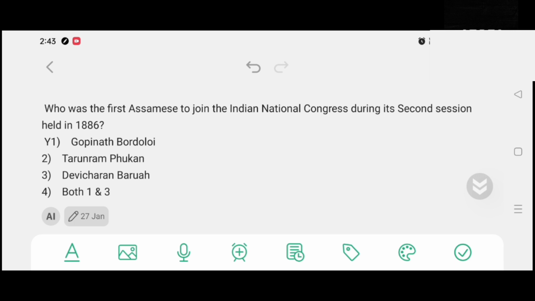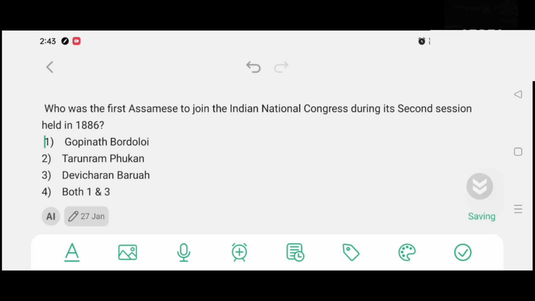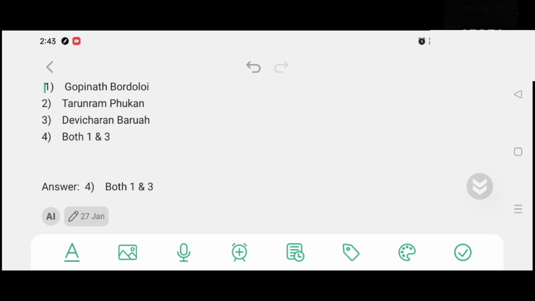Who was the first Assamese to join the Indian National Congress during its second session held in 1886? Option number 1, Gopinath Bordoloi. Option number 2, Tonuram Fukonn. Option number 3, Devi Saran Borua. Option number 4, both 1 and 3. And the correct answer is both 1 and 3, Tonuram Fukonn and Devi Saran Borua.